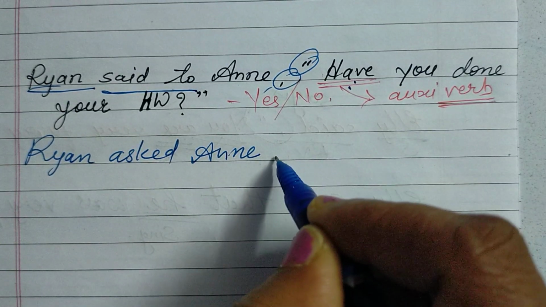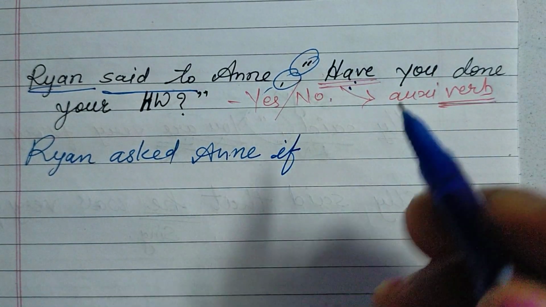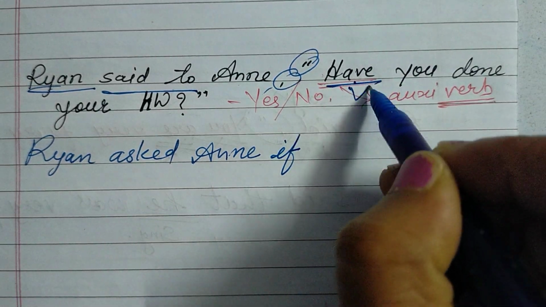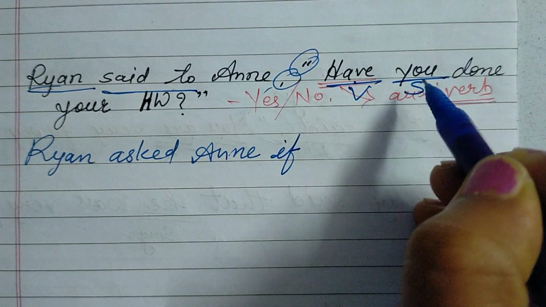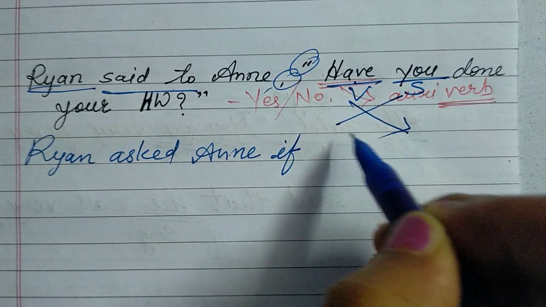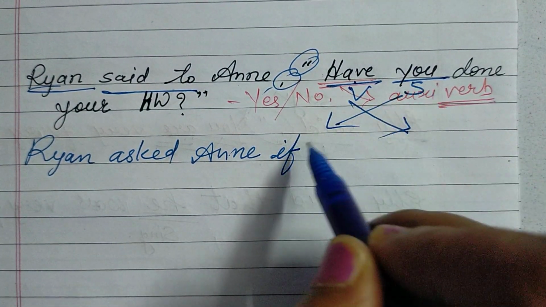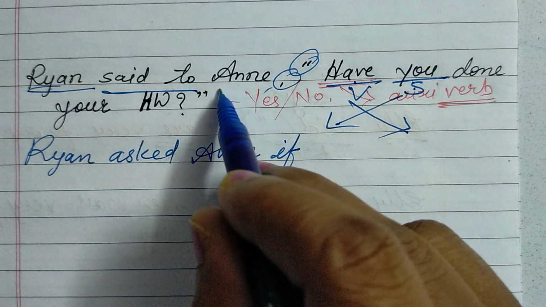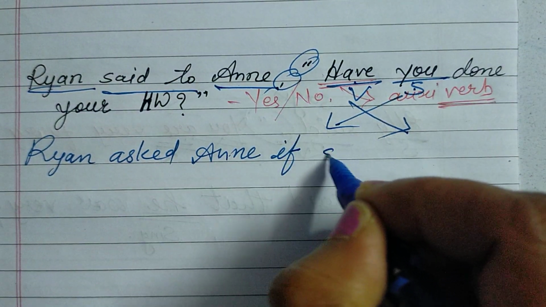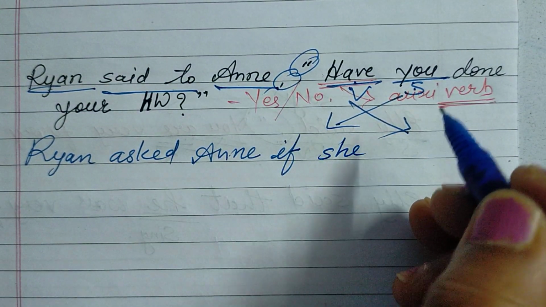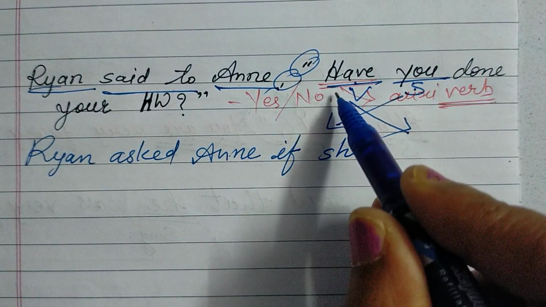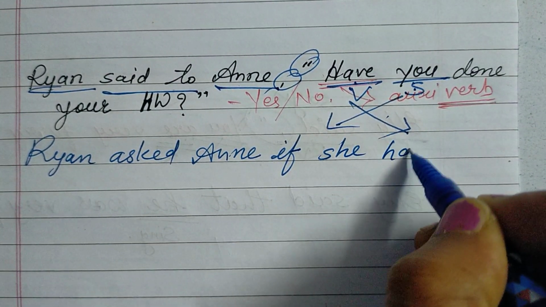Ryan asked Anne if. Again the same formation is given, verb plus subject. We have to interchange their places to form them in a proper sentence manner. So this "you" will come first. Who is this "you"? Anne is this "you". So here "she" will be there. We have to utilize the third person pronoun. "Have" will change into "had", past tense.